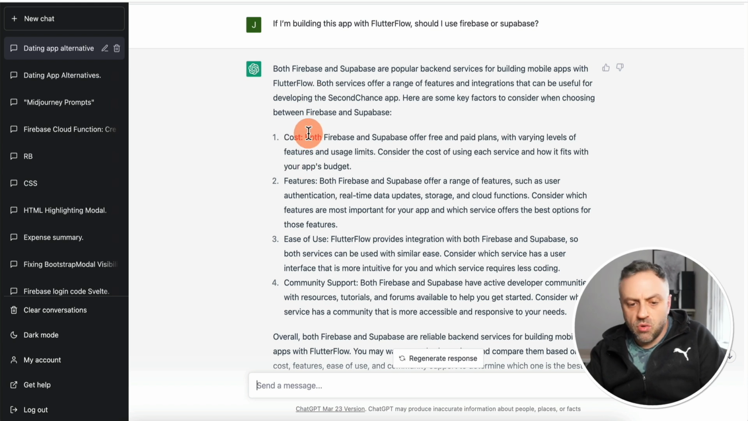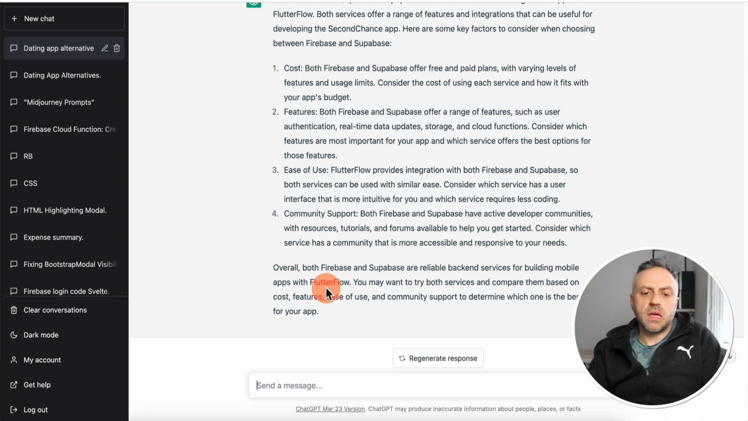It's telling us the cost, the features, ease of use, community support, things like that. And you can dig deeper if you are not sure which option is going to be best for you. And so you can ask for advice and have it come back and tell you what it feels is the best option. Another thing that you can do is you can ask it to write you code for Flutterflow widgets.